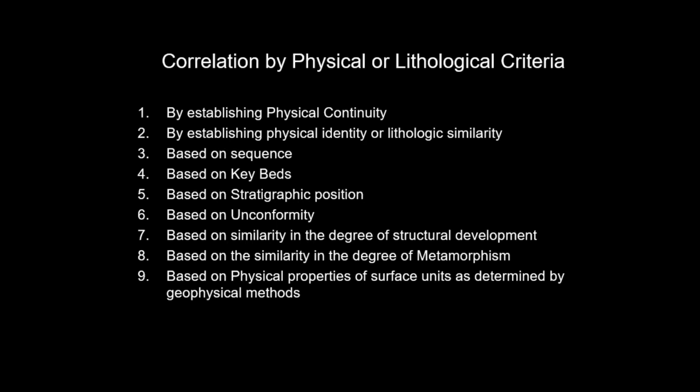The next one will be correlation based on unconformity. The recognition and tracing of a continuous unconformity may help in correlation because these contacts establish certain limits to the edges of the adjacent strata. For example, if two unconformities can be identified, they can serve to bracket the edges of the intervening beds. Correlation by unconformities is not common because unconformities are not a common phenomenon.